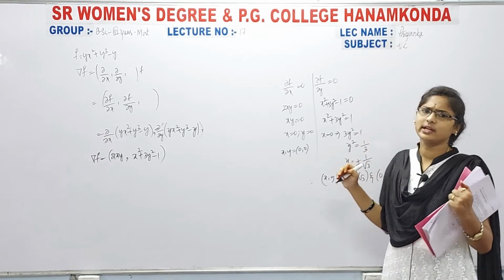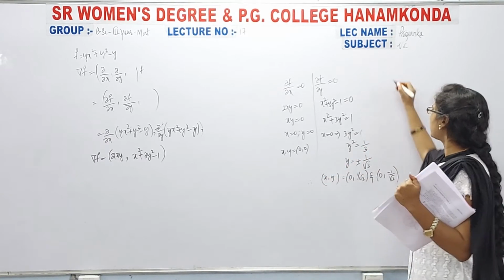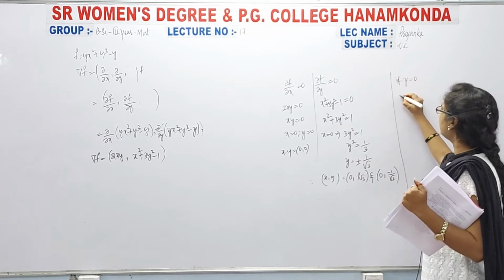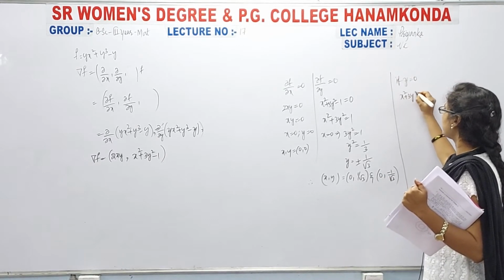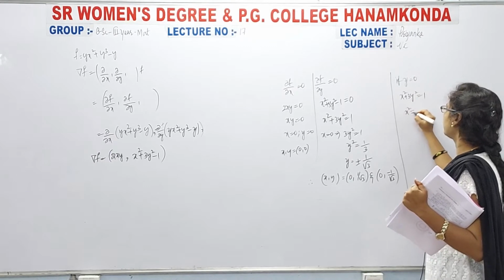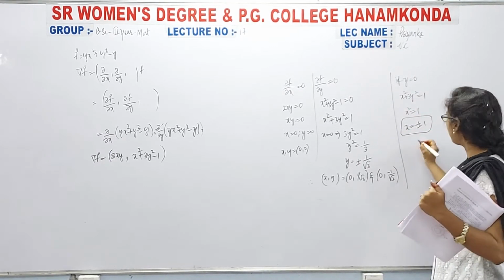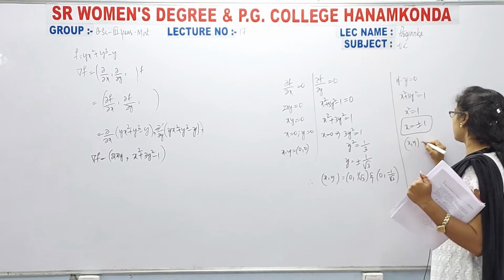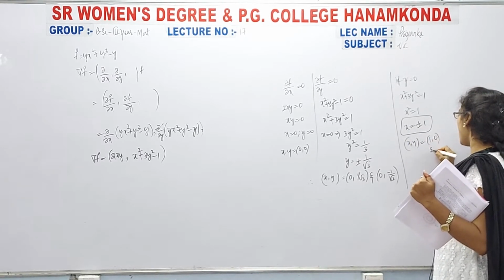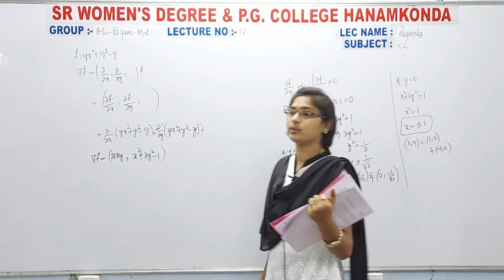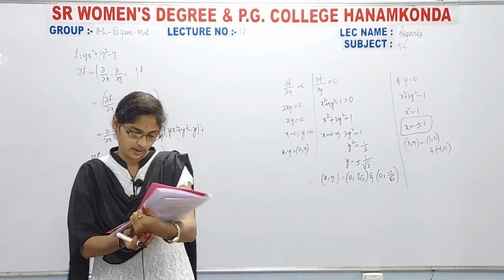Then simply we will get x² equal to 1. In the other case, x² + 3y² equal to 1 means x² equal to 1, x equal to plus or minus 1. So the points x comma y are 1 comma 0 and −1 comma 0. Now here I have totally 5 points. Now write down.